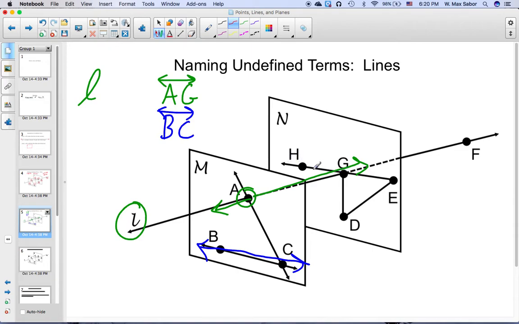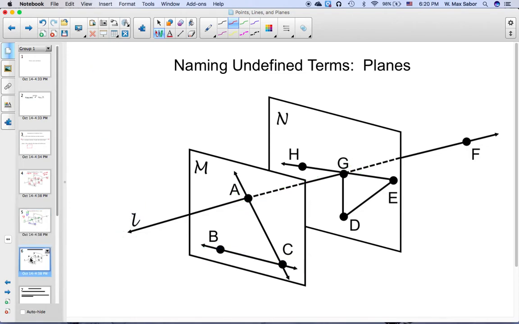We would not call HE a line. We'll get to that later. But AC is also a line. So we always use two capital letters unless we have a name for the line that's a single lowercase letter.